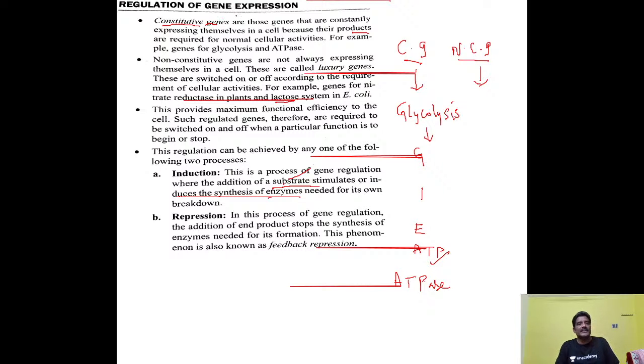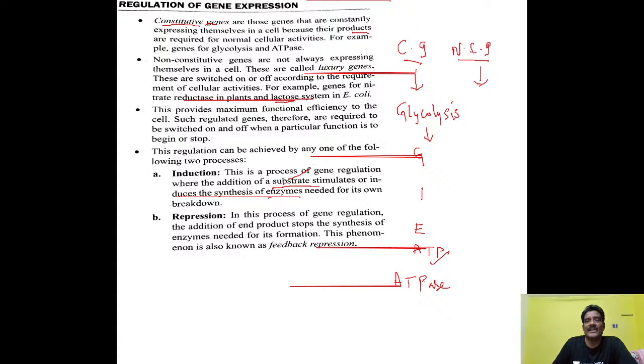So, regulation of gene expression. What is the overall meaning of the regulation of gene expression? Genes are expressed differently. Some of the genes are constantly expressed; they are called constitutive genes. For example, to control glycolysis and the ATPase enzyme, the constitutive genes are there. Constitutive genes are very important, and they work continuously, because this process should take place for cellular activities continuously. Another type of gene is the non-constitutive genes. They work only when there is a requirement.